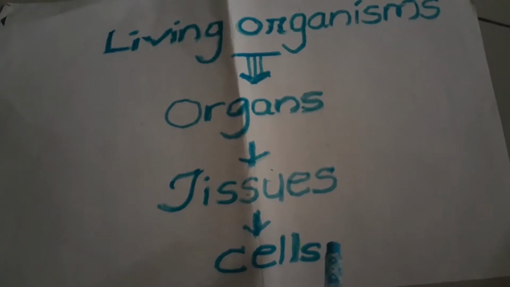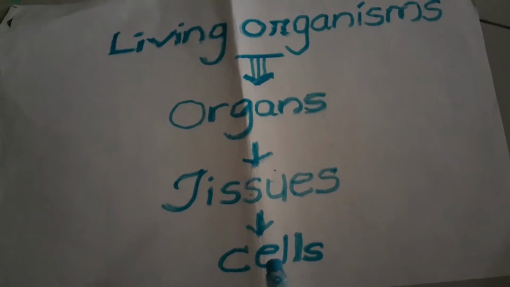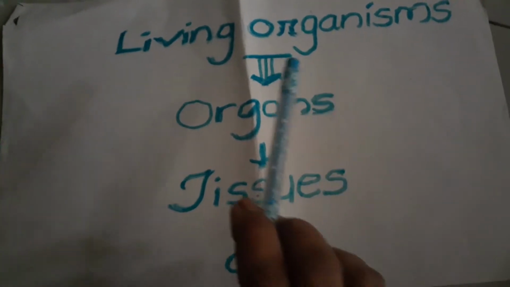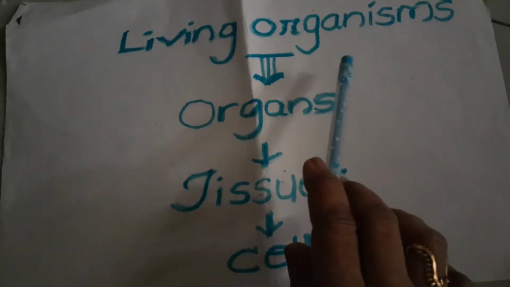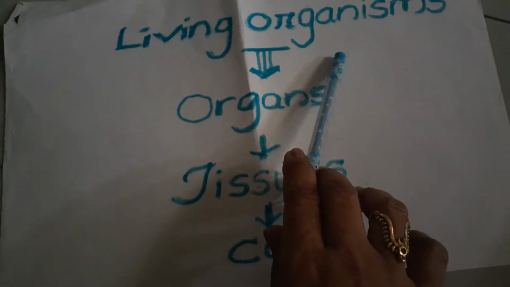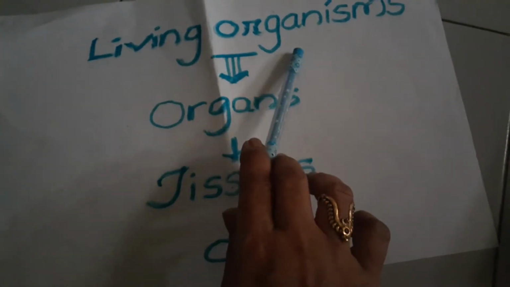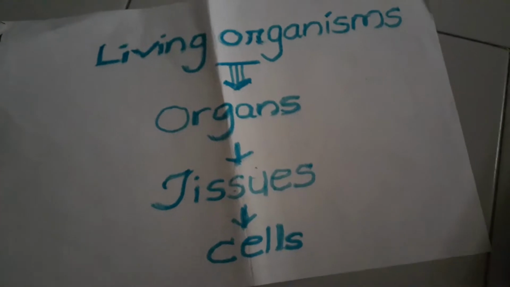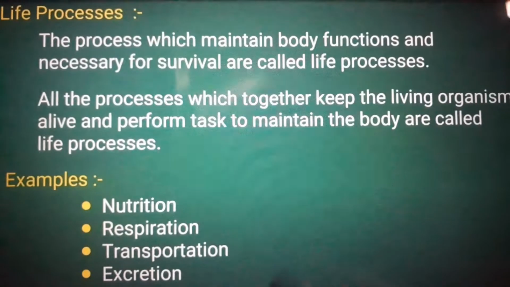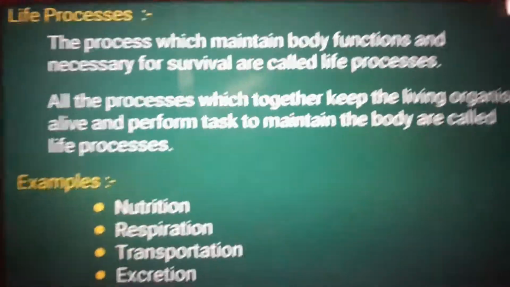How is such ordered, complex organization of living organisms maintained? All the processes required for maintaining the complex living organization of the body are called life processes. Examples of life processes are nutrition, respiration, transportation and excretion.